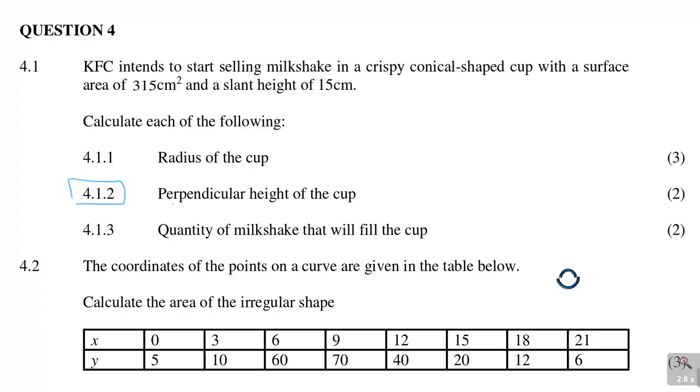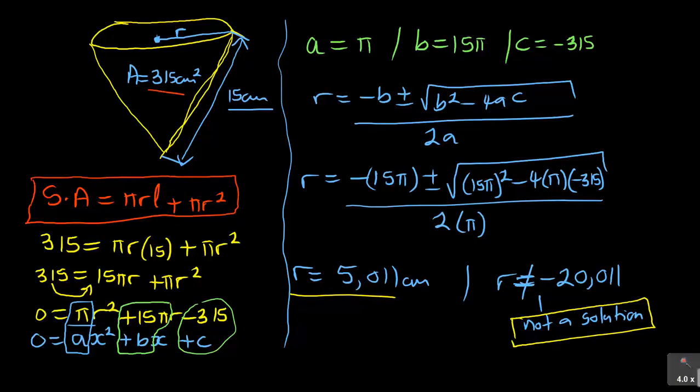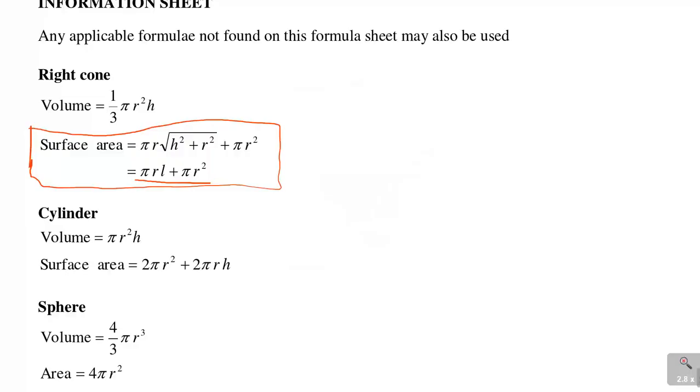4.1.2 says we must find the perpendicular height of the cup. This is now 2 marks. Now, when we're looking for the perpendicular height, if you go back to our formulas, you see these were 2 formulas here. Then the first formula actually talks about the perpendicular height, and the perpendicular height has to deal with that h. So what you do is, when they talk about the perpendicular height, we have to write that formula to say pi r square root of h squared plus r squared plus pi r squared.